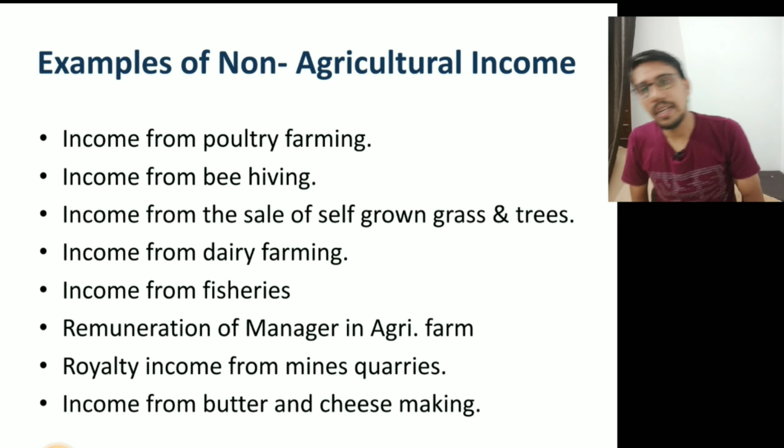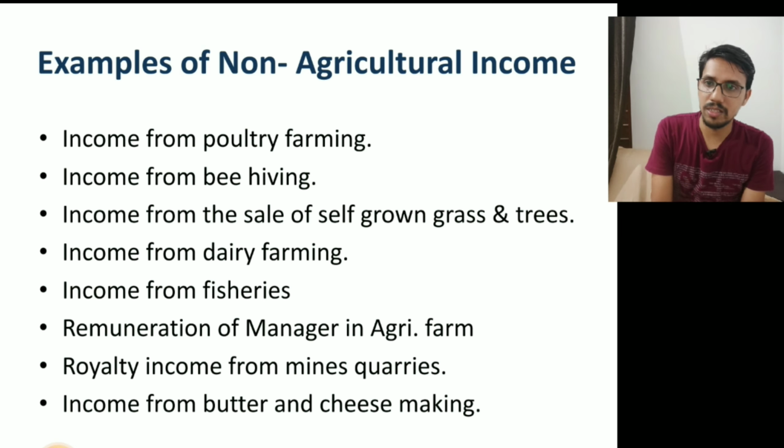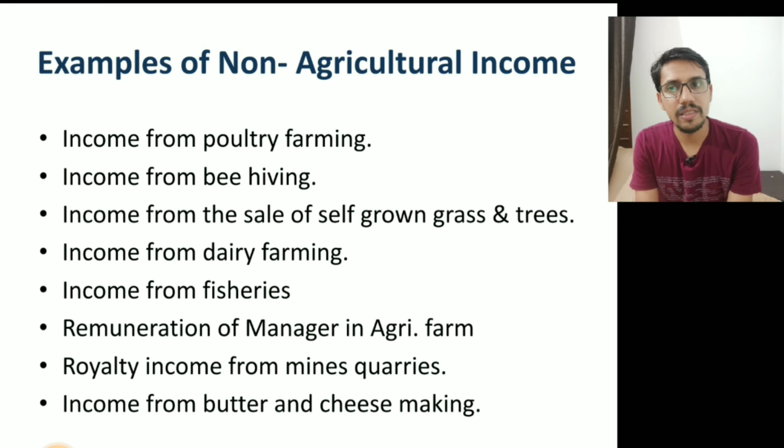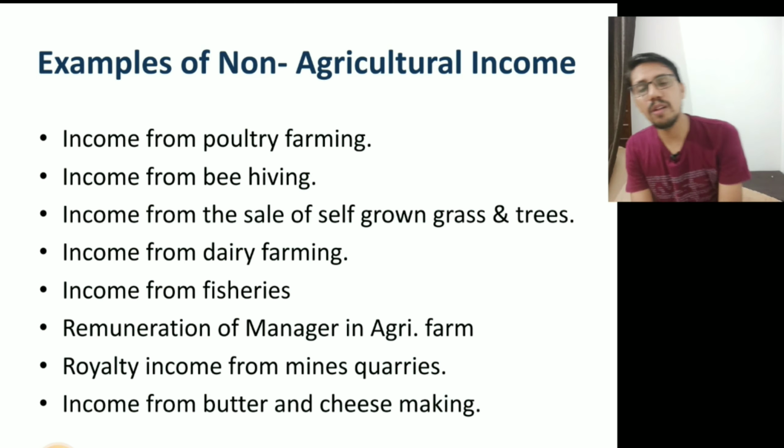Now, here are some of the examples of non-agricultural income. Income from poultry farming, income from beehiving, income from sale of self-grown grass and trees, income from dairy farming, income from fisheries.